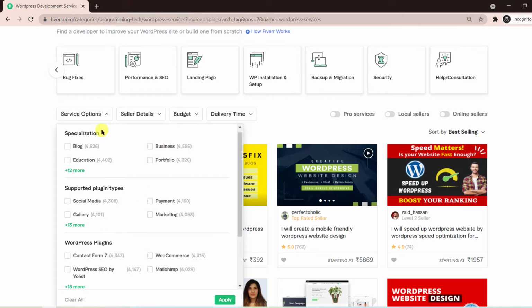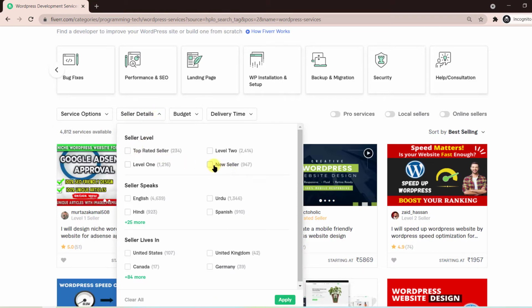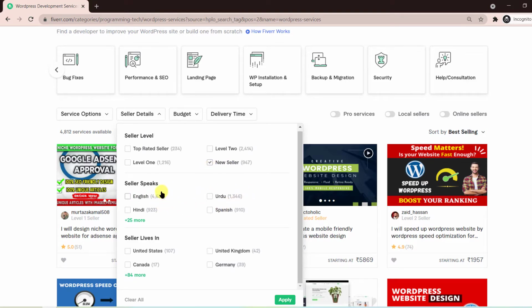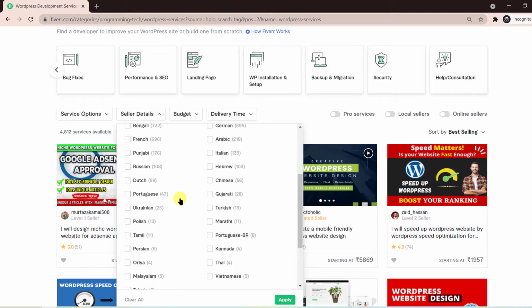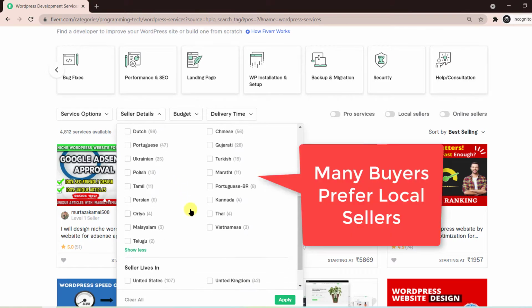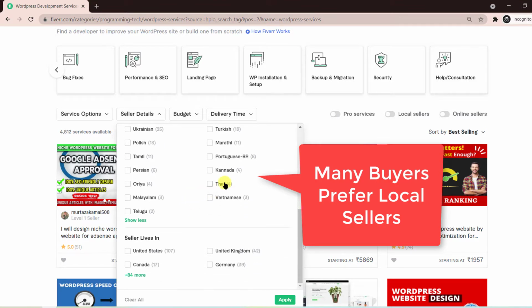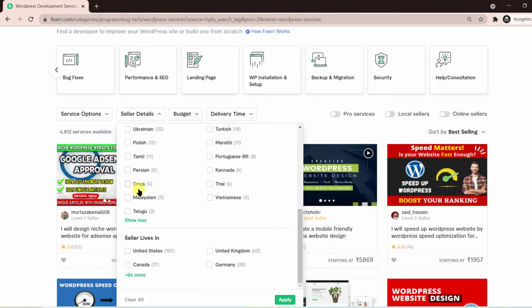Then seller details, we're going to use this because we want to look into new seller gigs. So click that. Then seller speaks, maybe some people will be interested to know what exactly the seller is speaking, because they may be comfortable speaking in that language. So let's choose this. You can see Thai and Oriya, there are only 4 and 4 gigs, so we can probably select these two and see.